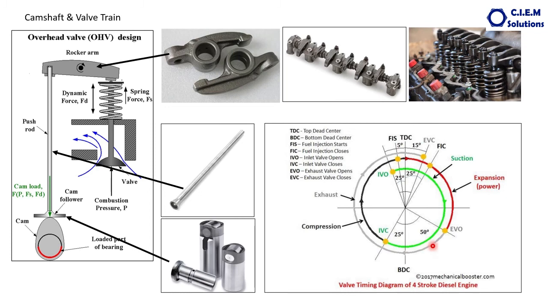So before the end of the power stroke, the exhaust valve is open. Why is it opened 50 degrees ahead? Whenever combustion takes place inside the cylinder during the power stroke, the burnt gases have their own internal pressure to escape through the exhaust port.